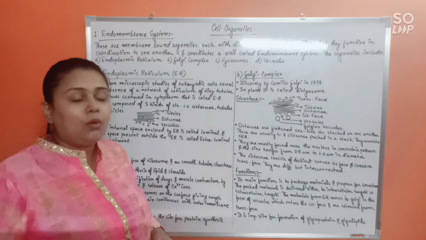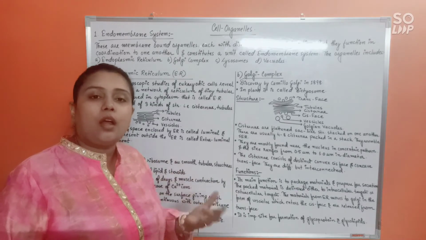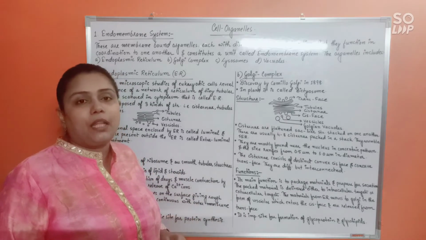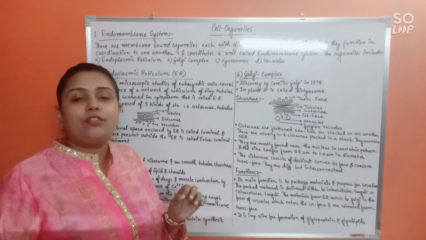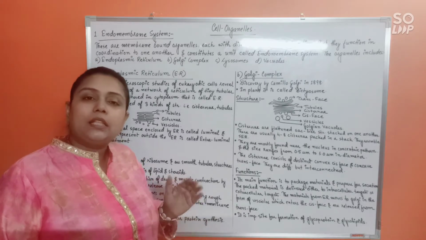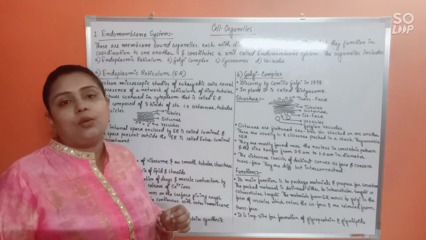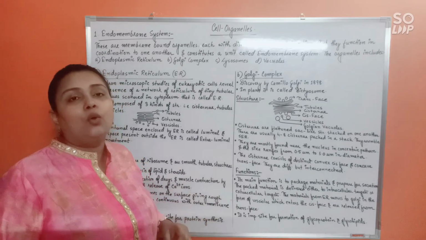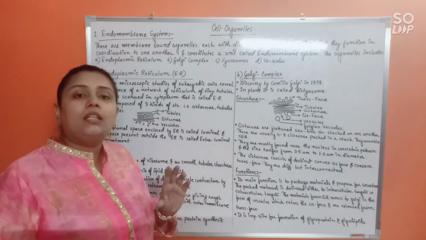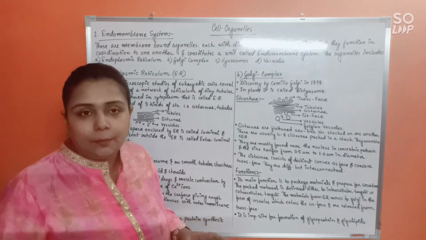Now if we talk about the structure of ER, you should remember that ER consists of mainly 3 structures. The continuous interconnected, parallelly running membranes which form a stack-like structure are known as cisternae.